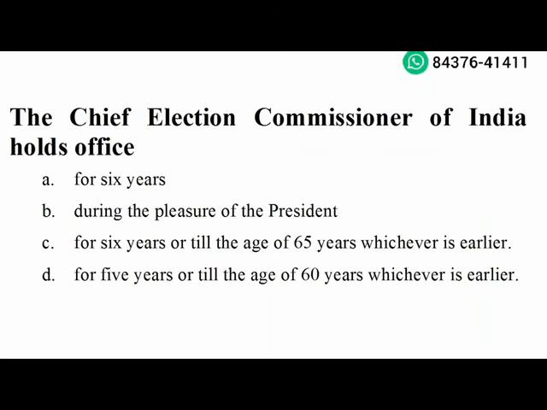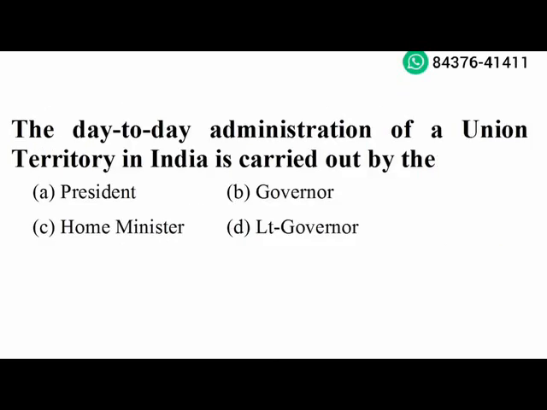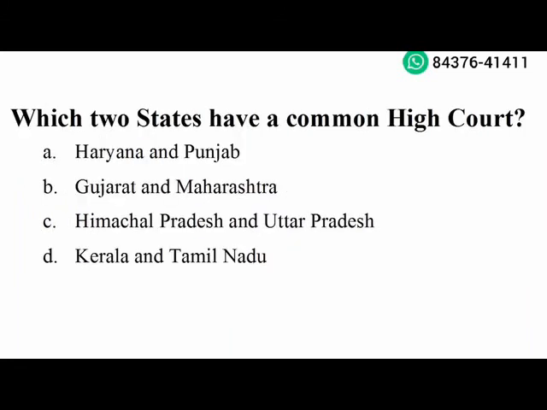Next question. The Chief Election Commissioner of India holds office for 6 years or till the age of 65 years, whichever is earlier. Option C is the right answer. Next question. The day-to-day administration of a union territory in India is carried out by the Lieutenant Governor. Option D is the right answer. Next question. Which two states have a common high court? Haryana and Punjab. Option A is the right answer.